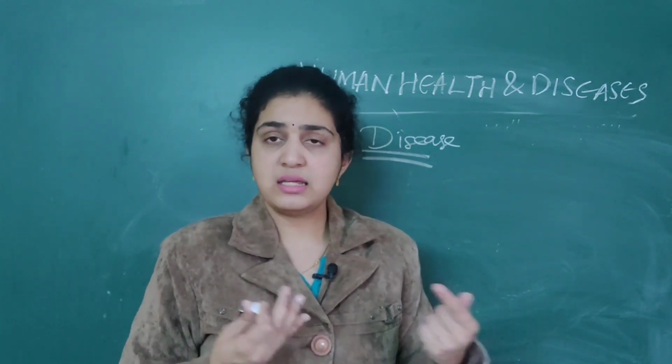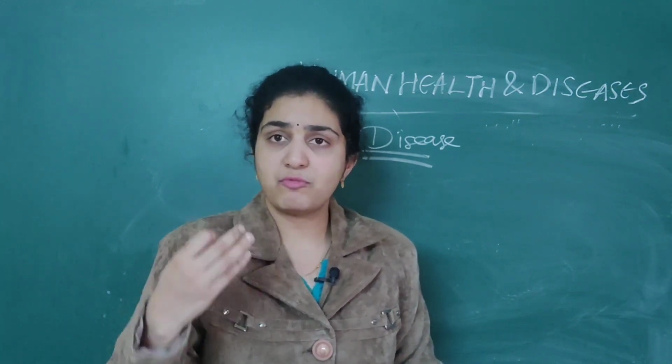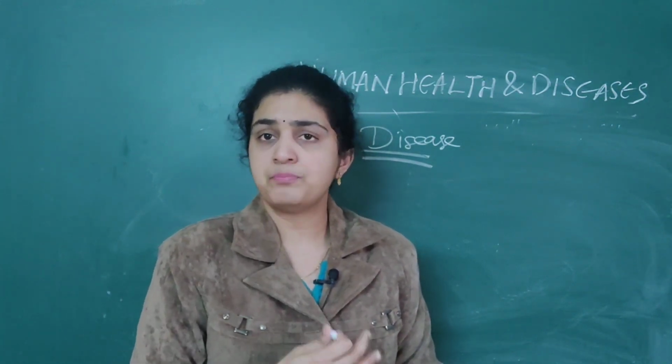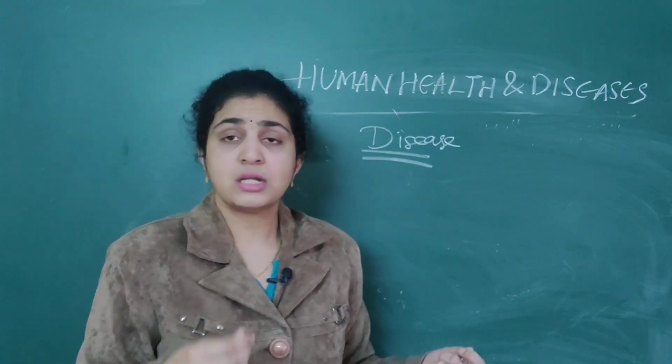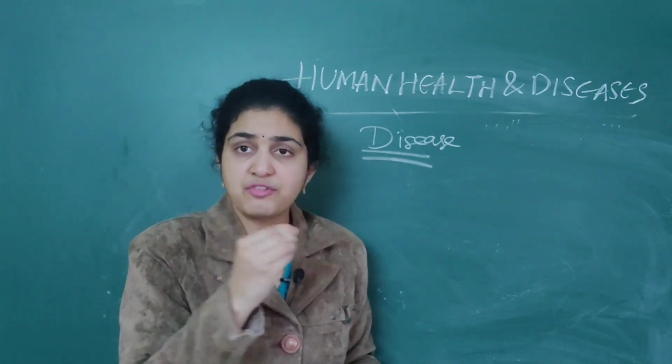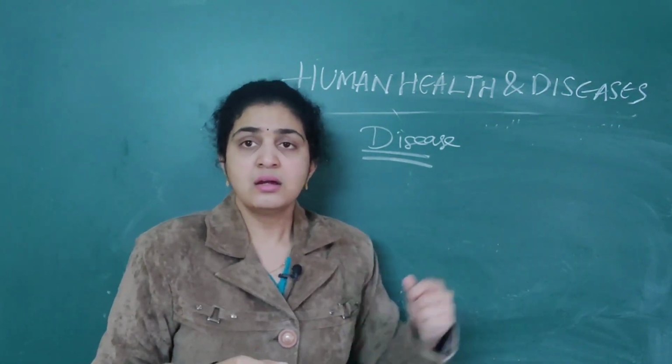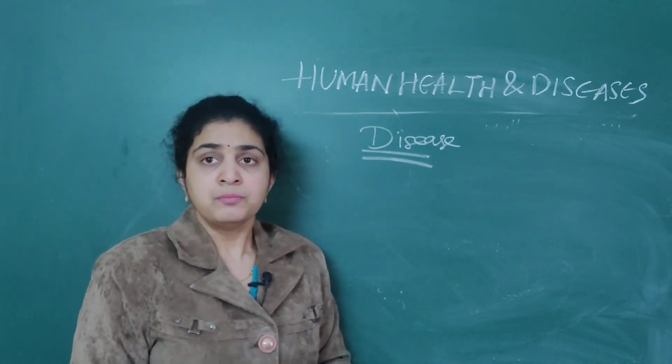Suppose kidneys or lungs are not functioning properly, or someone is born with hemophilia, which is acquired from parents, or someone is born with color blindness. Every person who has even a small defect is considered a diseased person.